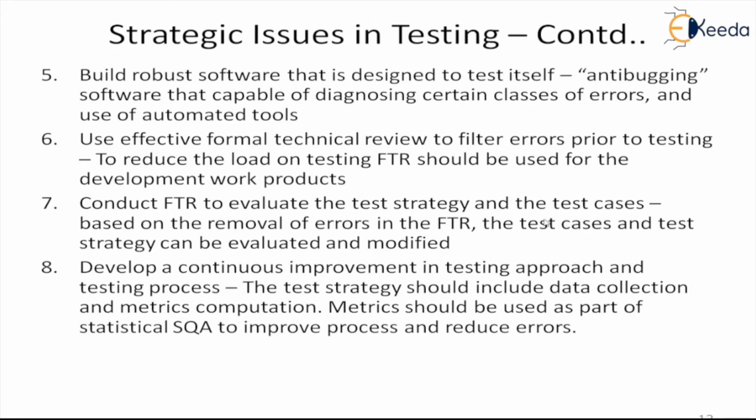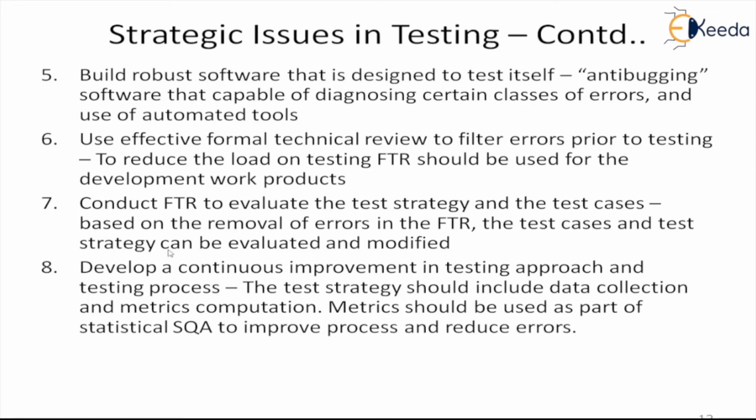So we will re-review our test strategy based on the errors that have been uncovered during the FTR. Then we will develop continuous improvement in the testing approach and testing process. If we don't have this, then testing becomes very monotonous and doesn't improve. And because rapid testing is a focus, people will have difficulty, and a lot of low quality software will go into production. So what is the best way to do it? We will have continuous improvement, in the approach and also in the process.